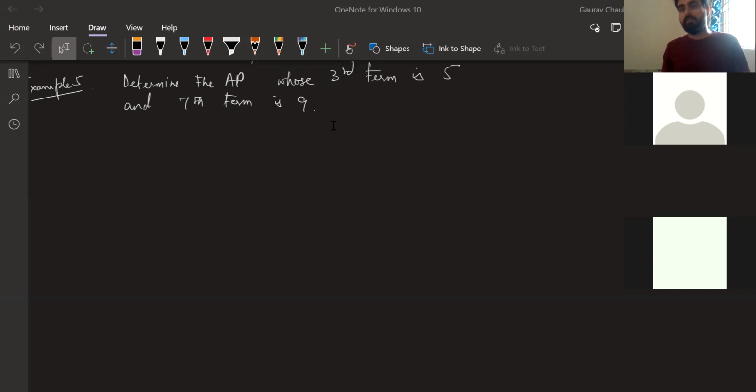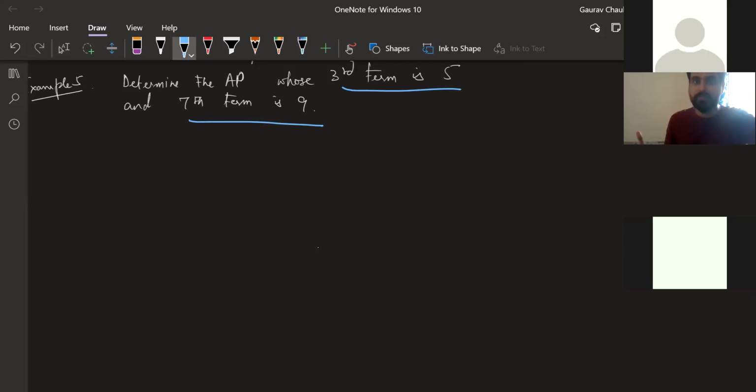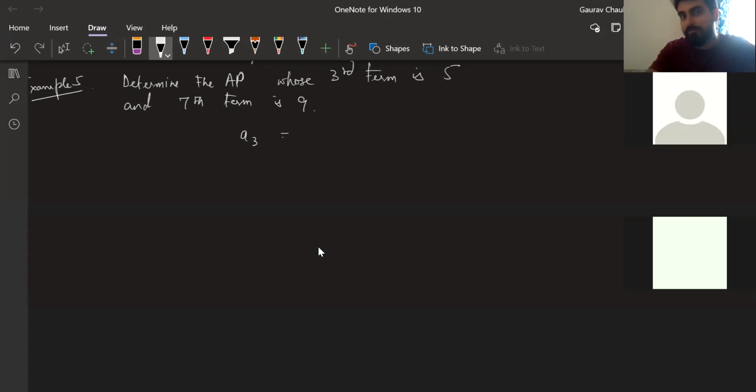So I'm going to do this question on the board. Now here, I know the third term is 5 and the 7th term is 9. What can I write by what is given in the question? Third term is 5 and 7th term is 9. So A3 is equal to 5 and A7 is equal to 9. These two things I can write.